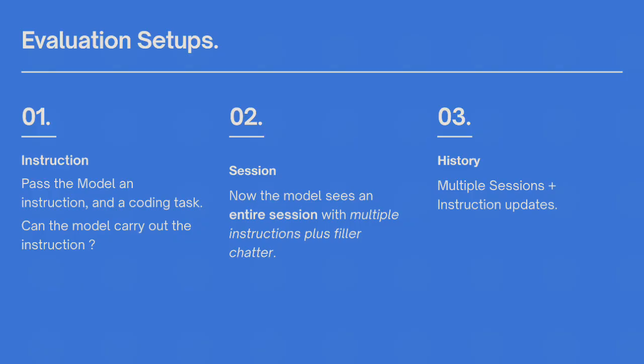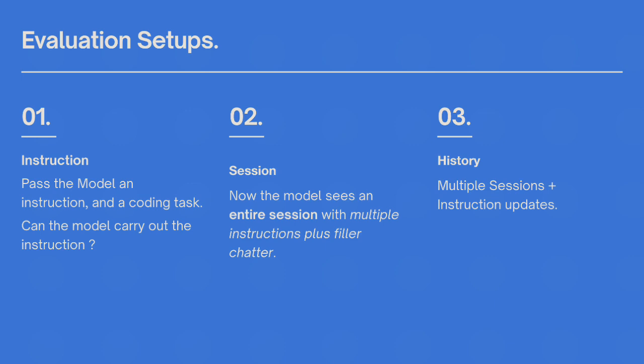How exactly does MemoryCode work? To understand how a model behaves in this context, the paper defines three evaluation setups. The first is to pass the model a single isolated instruction and a coding task. The baseline is to measure: can the model follow a clear, direct instruction? The second one is to pass the model an entire session of conversations, multiple rules plus filler chatter. The challenge is extracting the right rules from a natural multi-turn conversation.